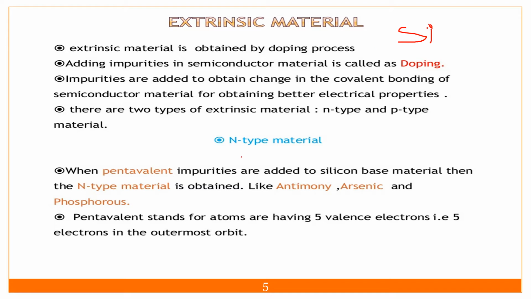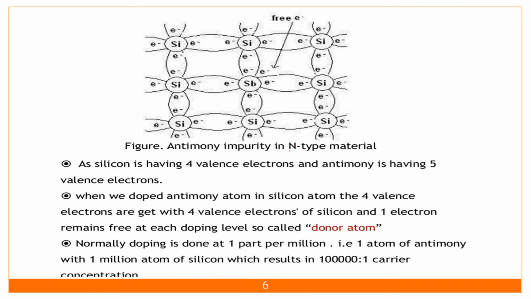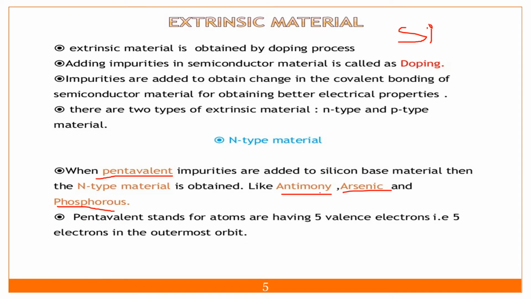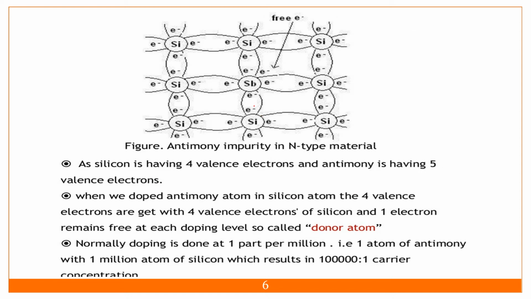If I am using pentavalent impurities, we know that pentavalent impurities are antimony, arsenic, and phosphorus. If I am adding them to my silicon, germanium, or GaAs, what will happen? I will show you in the next slide. So here I have used antimony, Sb.